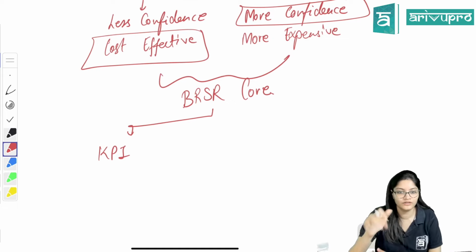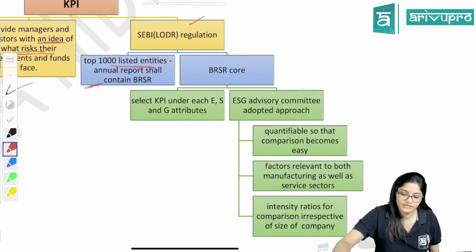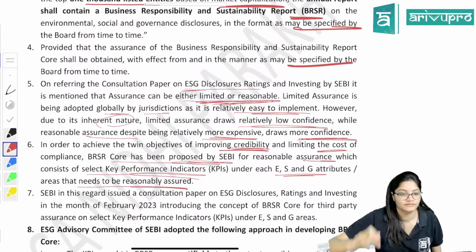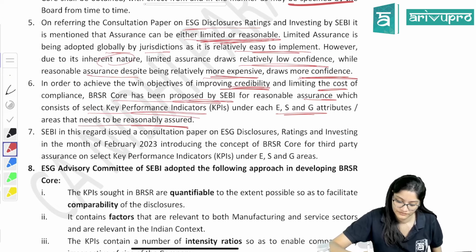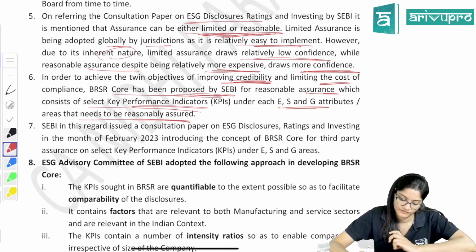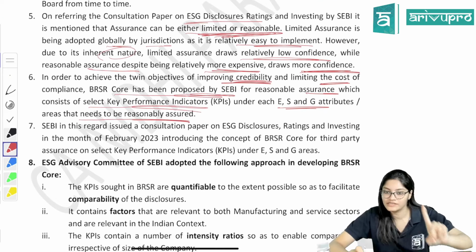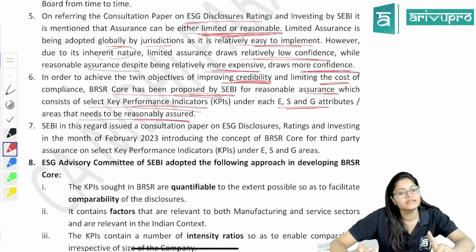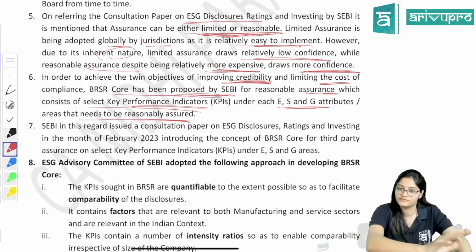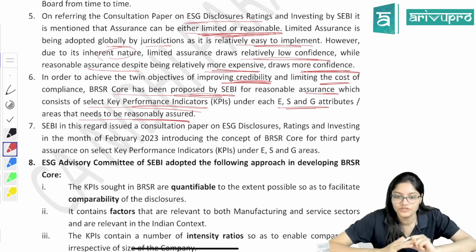I hope you are understanding all this. So when you read this, do not get confused about what is happening. You will get reasonable assurance also, but on selected KPIs. So limited plus reasonable, a combination of both.